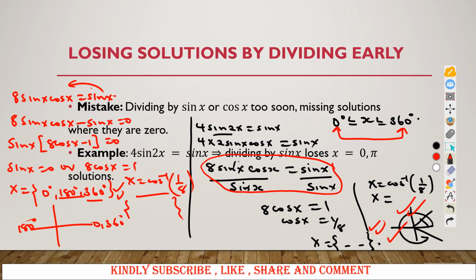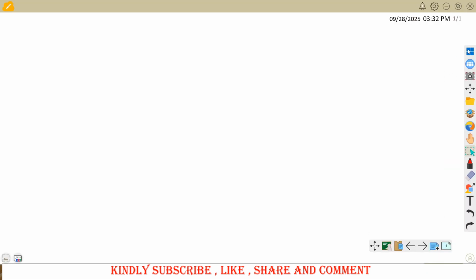So whenever you are having such expressions in trigonometry, please don't always divide so soon. Divide where it is actually necessary to divide. You have to ensure that that is the only option you have to solve that given equation. Otherwise, don't make that mistake of dividing through so early that you miss out some of the solutions.